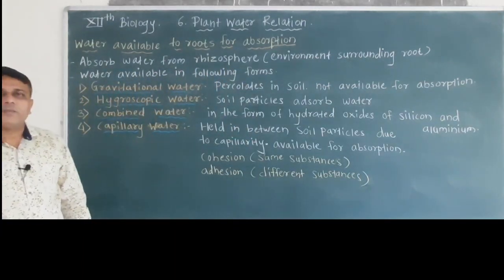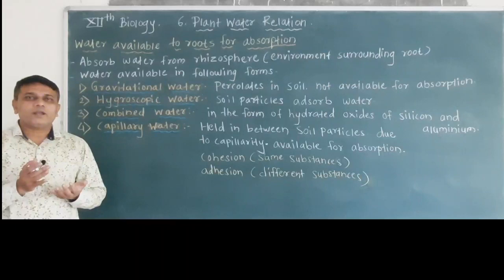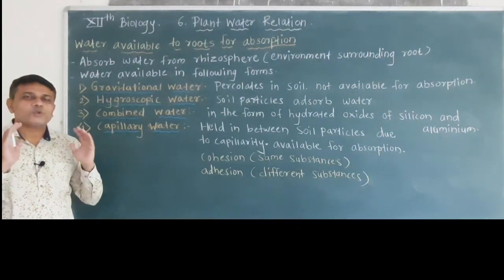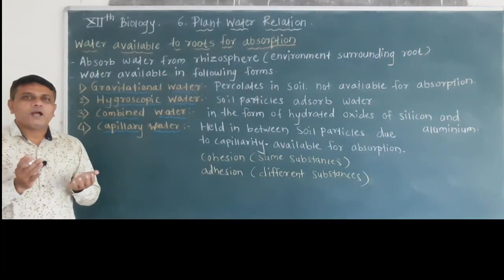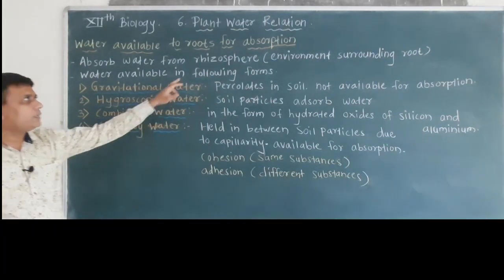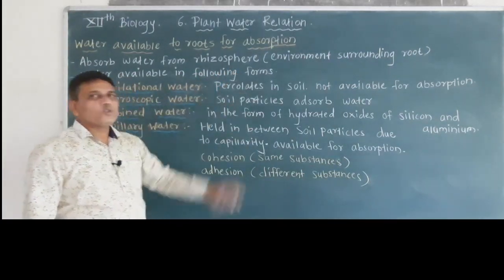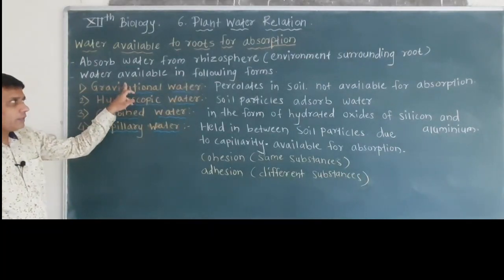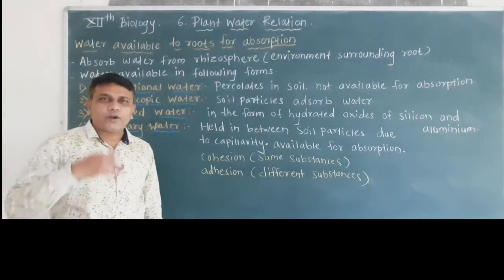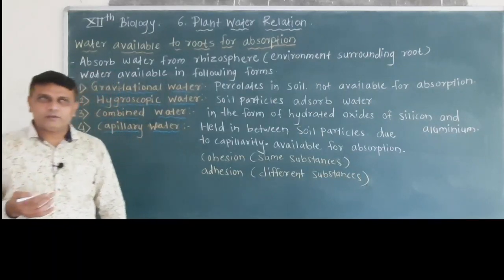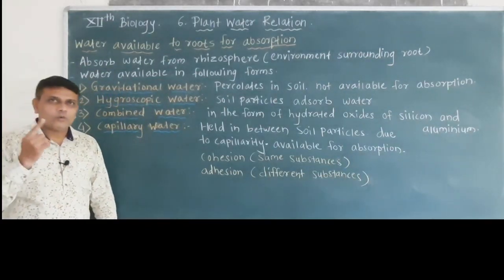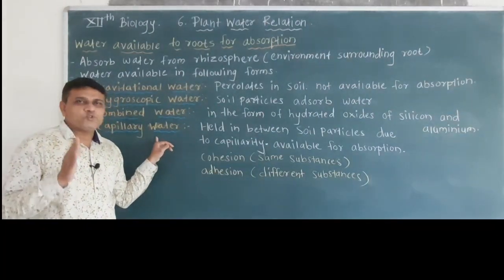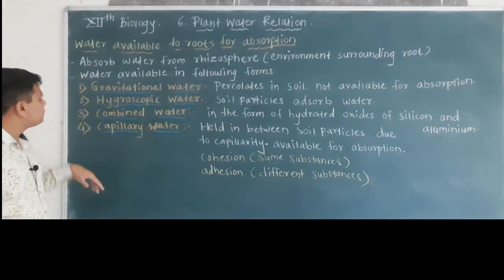Rhizosphere means the surrounding area of the root, or the soil present around the root comes under the term rhizosphere. So roots absorb water from this rhizosphere. Water is available in different forms inside the soil, but only capillary water is absorbed by the roots.